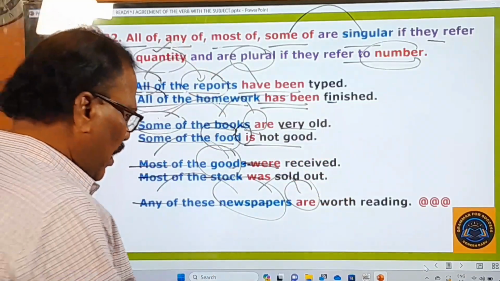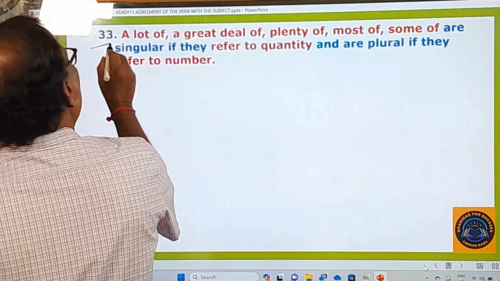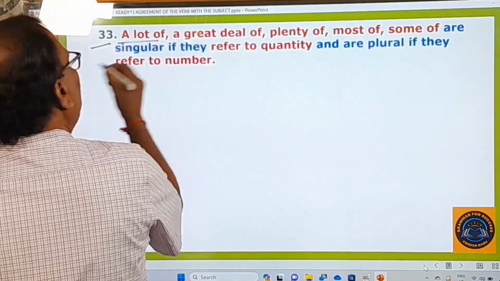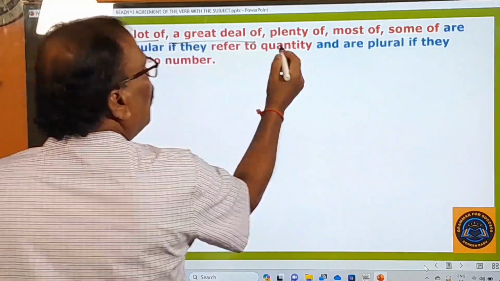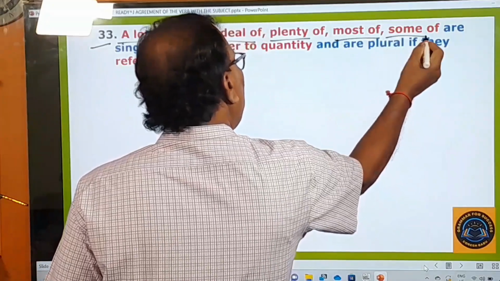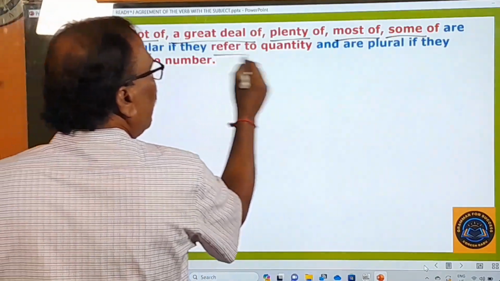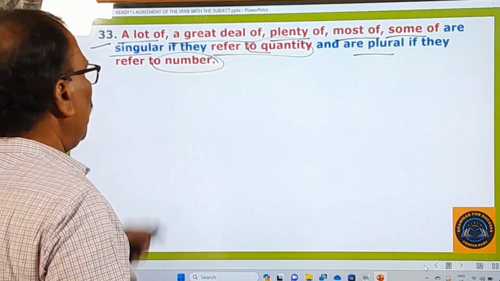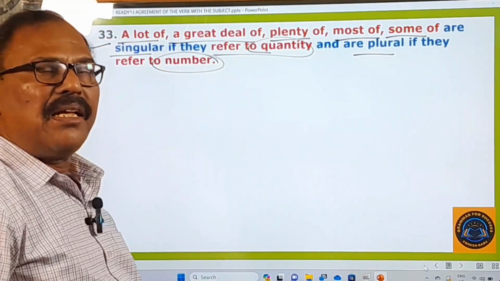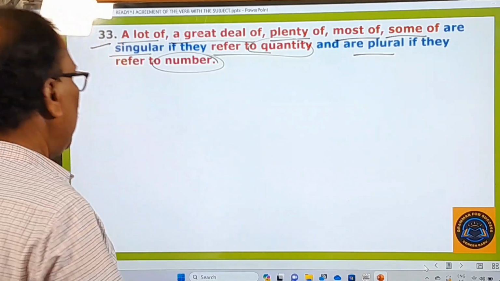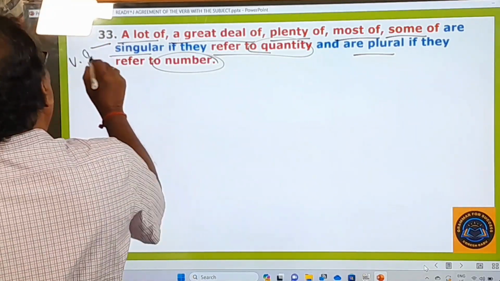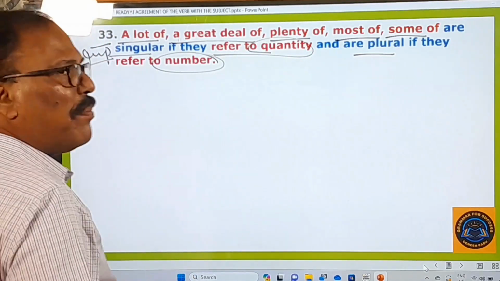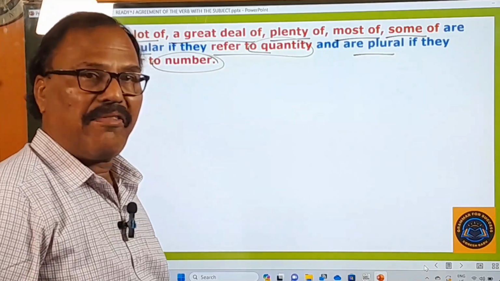Now let's move on to the next rule. The third rule is there. A lot of, a very interesting rule. A great deal of, plenty of, most of, some of are singular if they refer to quantity, and plural if they refer to number. So these things are also just like the previous rule, and this is going to be a very important one from your competitive examinations point of view, right?